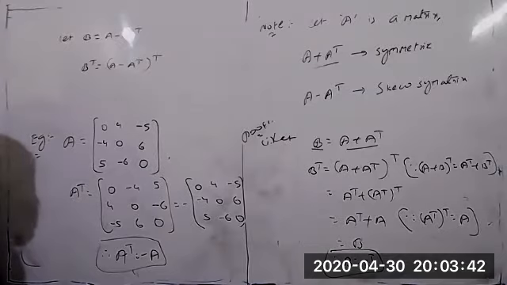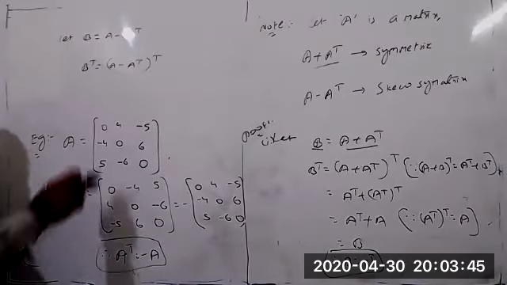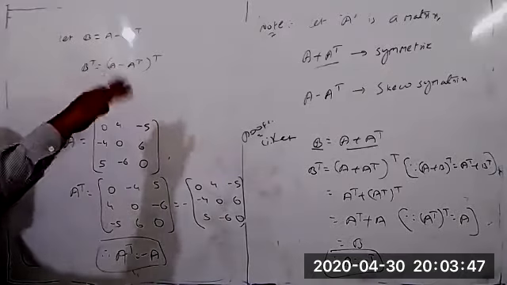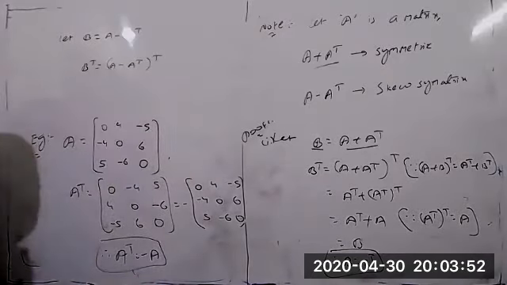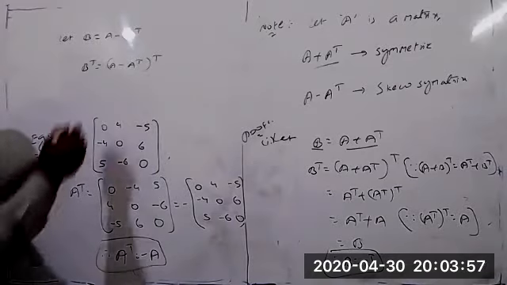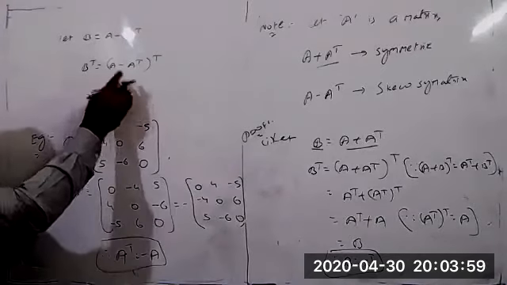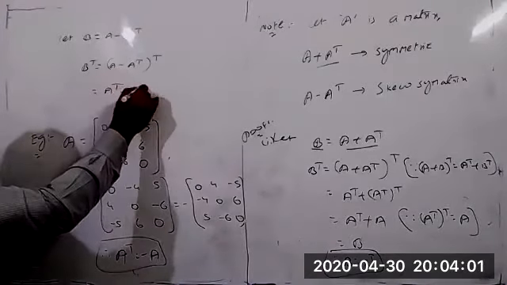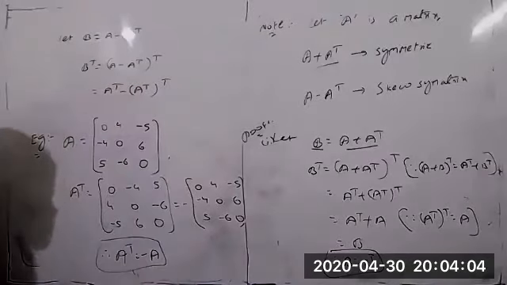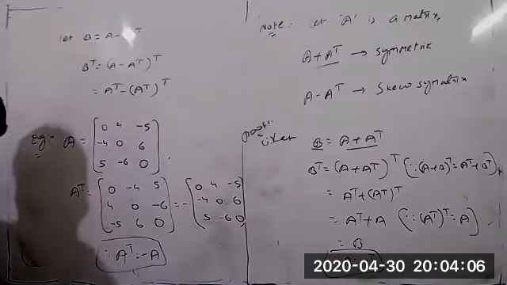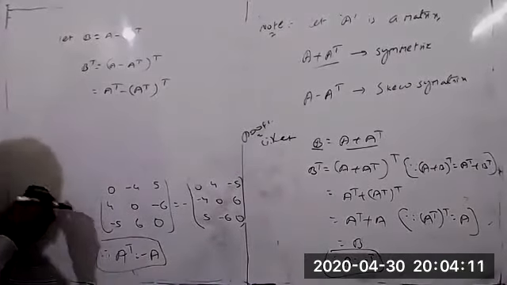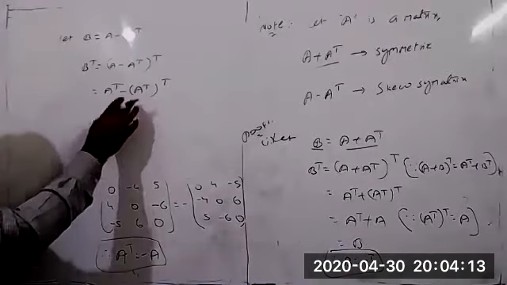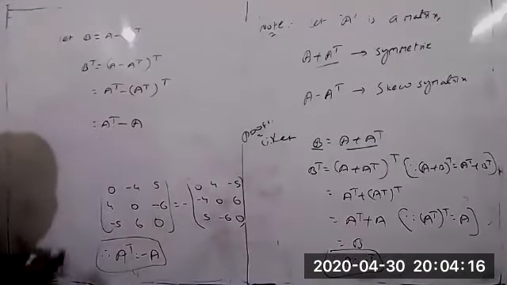Using the property that (A plus B) whole transpose equals A transpose plus B transpose, in the same way (A minus A transpose) whole transpose gives A transpose minus (A transpose) whole transpose, and (A transpose) whole transpose equals A only.